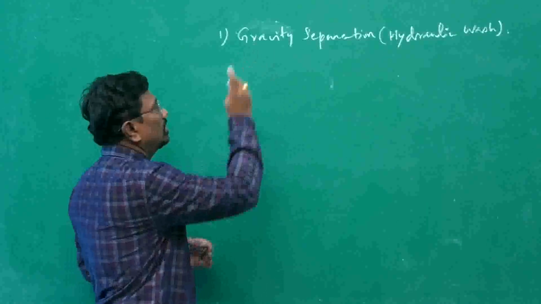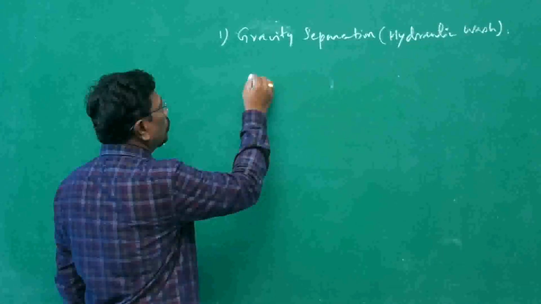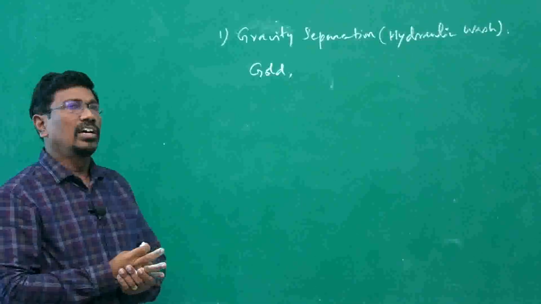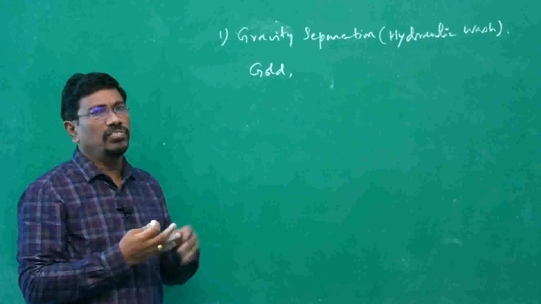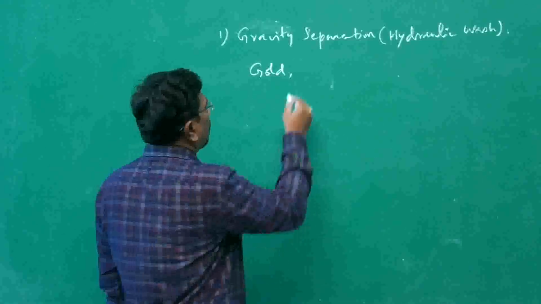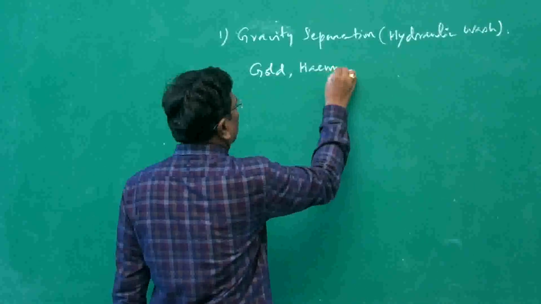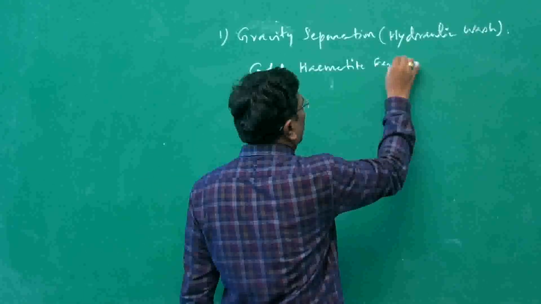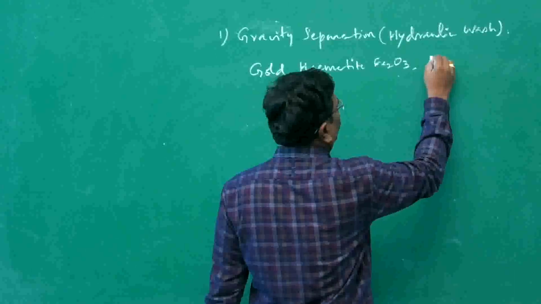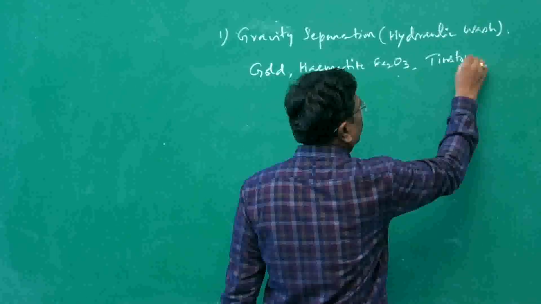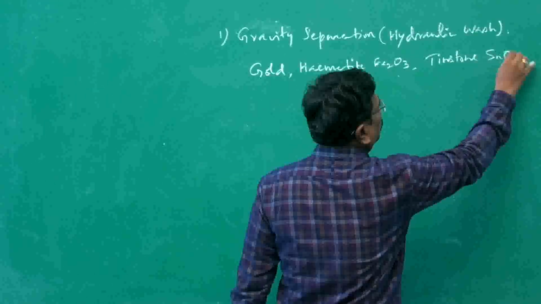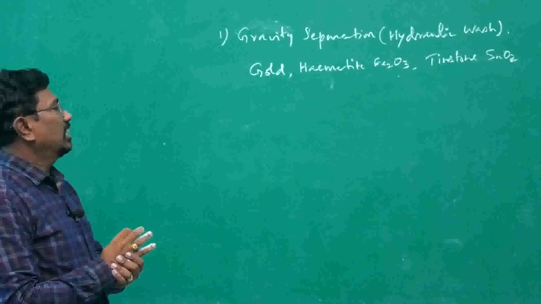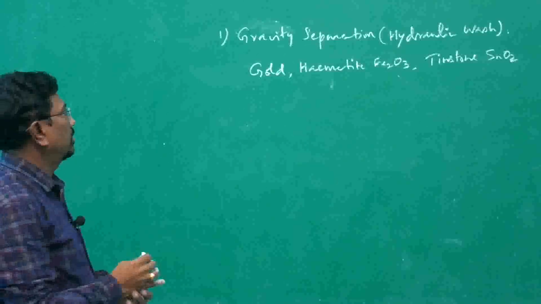That method is known as gravity separation, and it is used for the concentration of gold. Gold is usually available not in the form of compounds but with other impurities. And then hematite ore, iron ore, hematite Fe3O4, Fe2O3, and then tin stone, SnO2. So these ores are commonly concentrated by the gravity separation process.